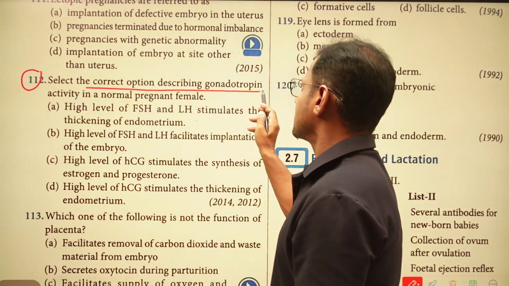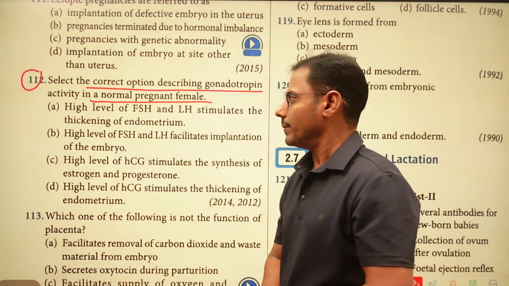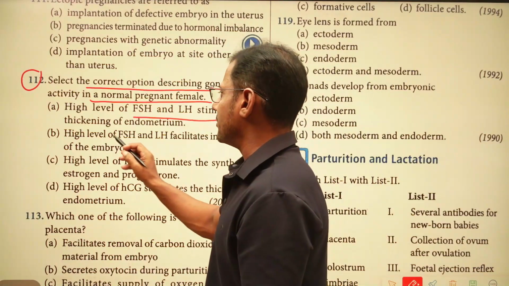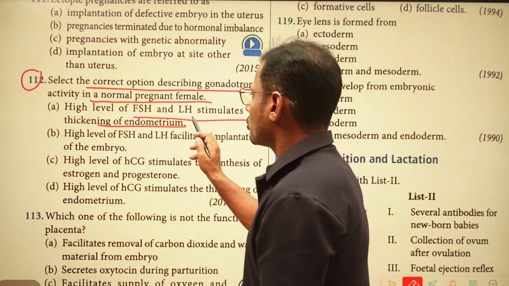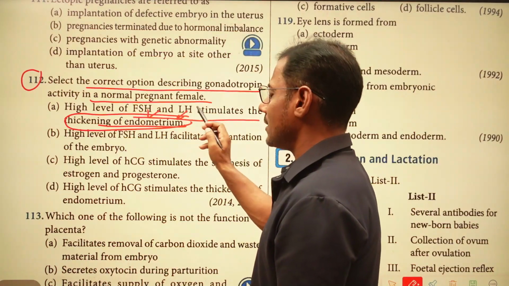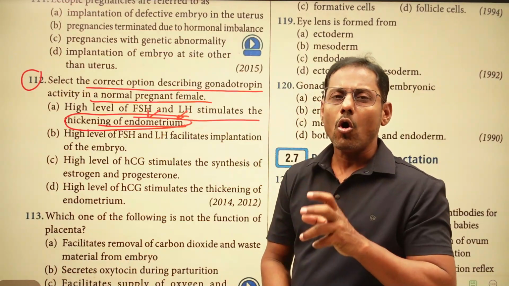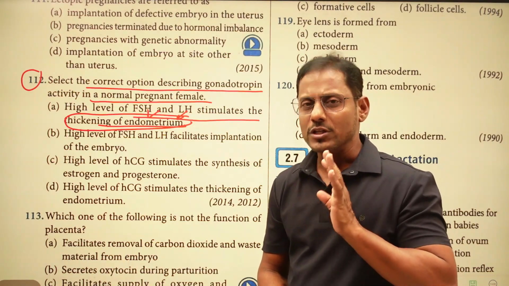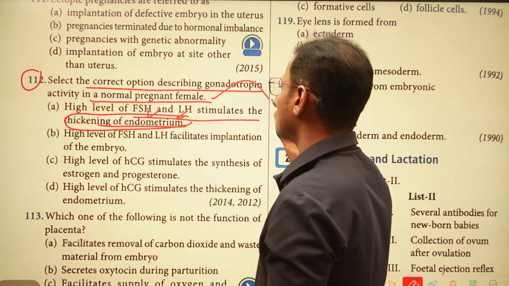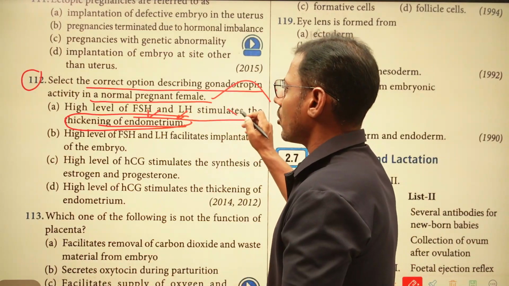Now we will check this 112th question. Select the correct option. Describe the gonadotrophin activity in a normal pregnant female. High level of follicle stimulating hormone and luteinizing hormone stimulate the thickening of endometrium. So thickening of endometrium is not at all related to follicle stimulating and luteinizing hormone. Thickening of endometrium depends on the quantity of the progesterone only. If the progesterone is secreted, the endometrium is going to be developed more and more, and thickened, right? So this is the wrong option.